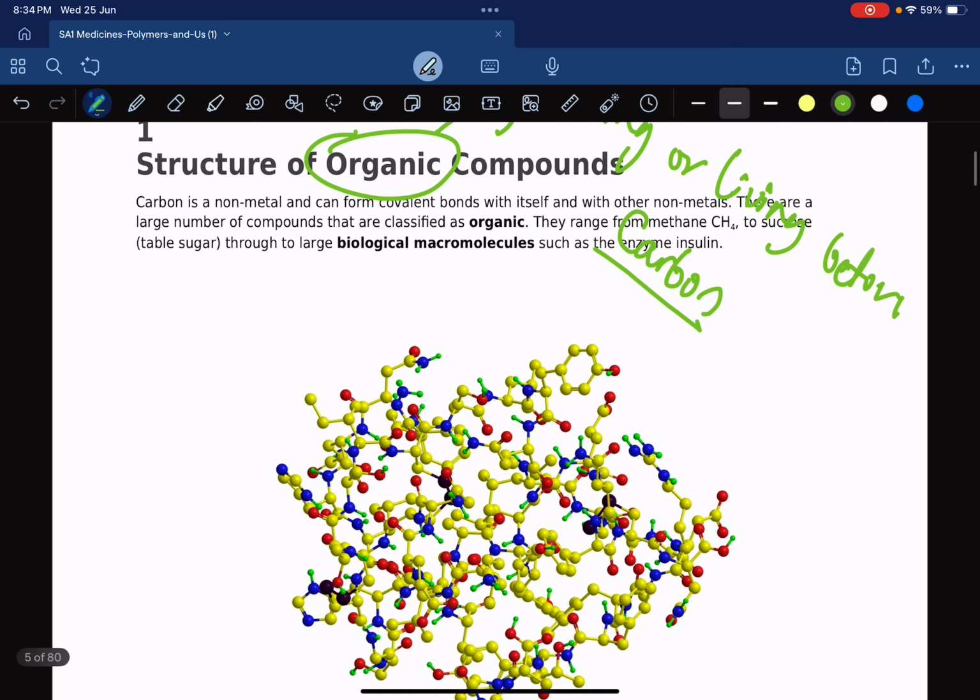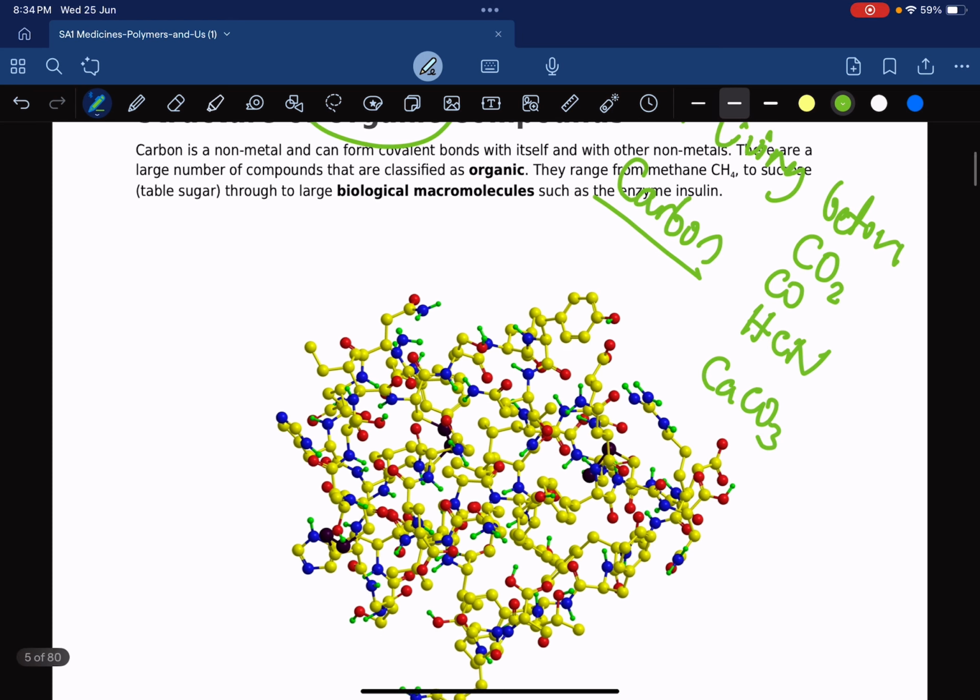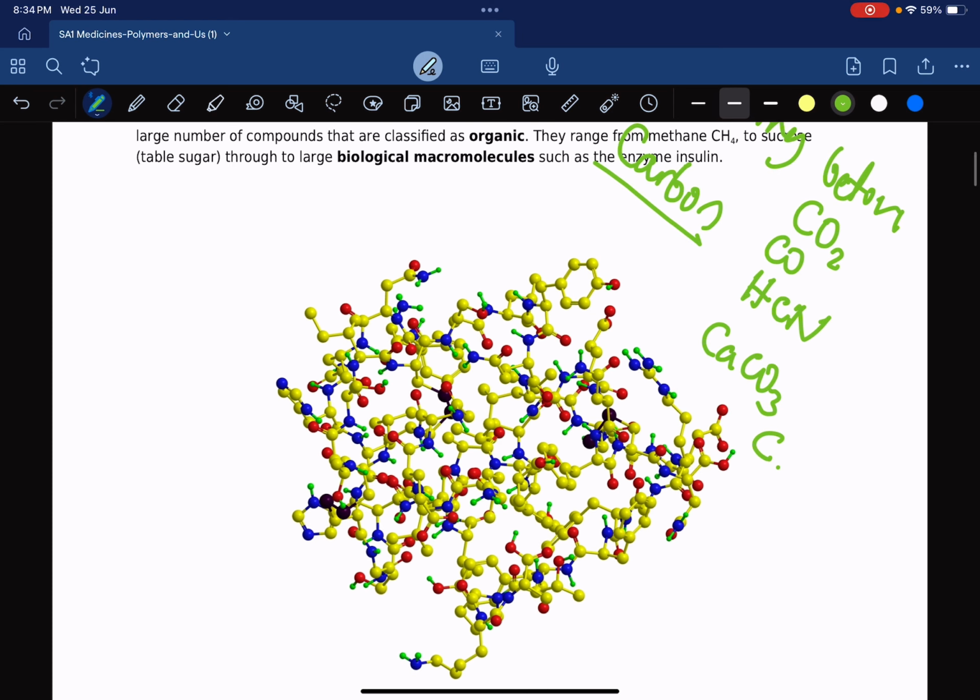But at the same time, there are other substances that contain carbon, for example carbon dioxide, carbon monoxide, hydrogen cyanide, calcium carbonate, calcium hydrogen carbonate.